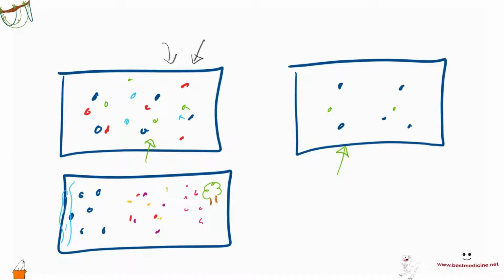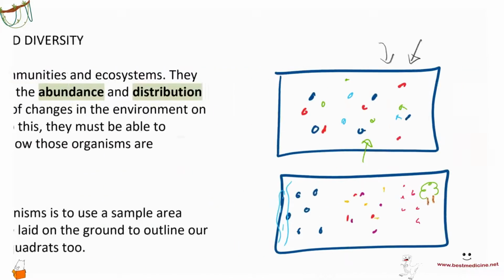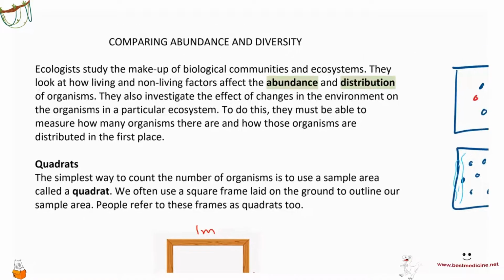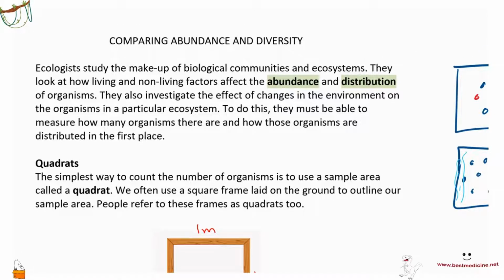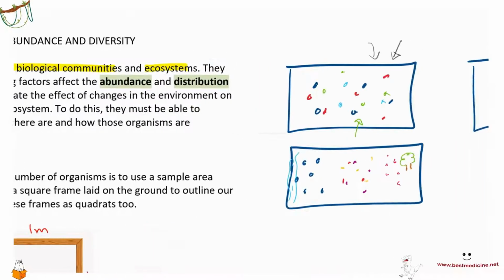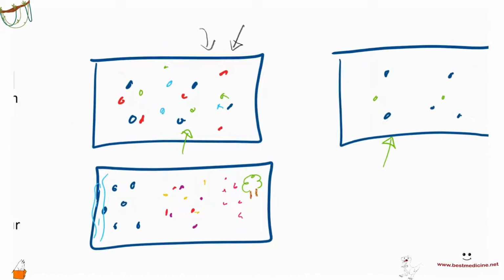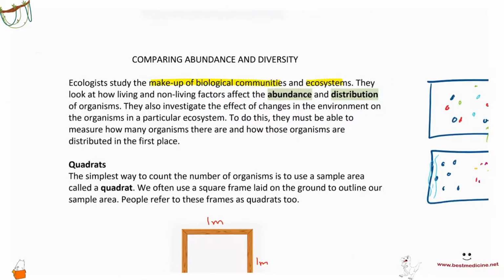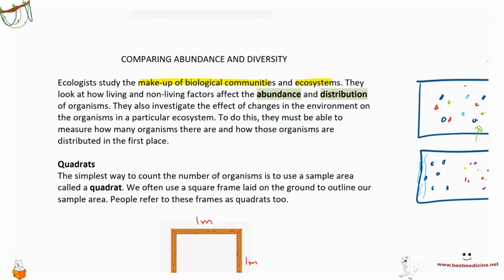by a couple of methods. One of the methods is the quadrat method that we're going to learn today. So ecologists study the makeup of biological communities and ecosystems. Of course they do that, so they want to test for abundance as well as distribution. They look at how living and non-living factors affect the abundance and distribution of organisms. They also investigate the effect of changes in the environment on the organisms in a particular ecosystem. So to do this, they must be able to measure how many organisms are there and how those organisms are distributed in the first place.